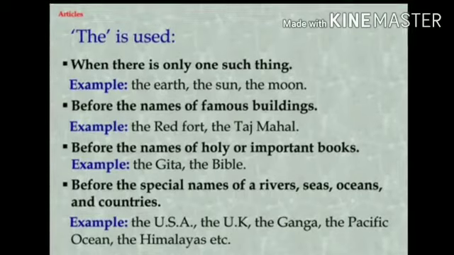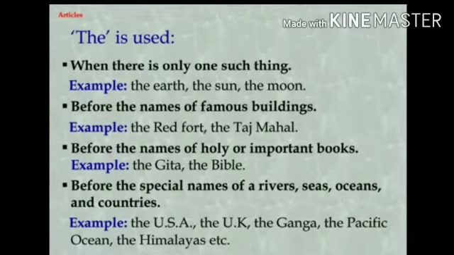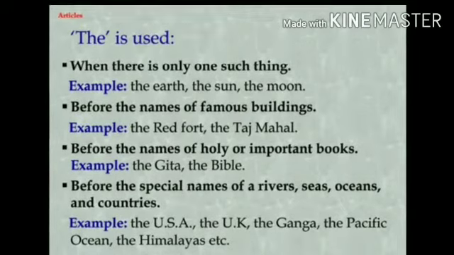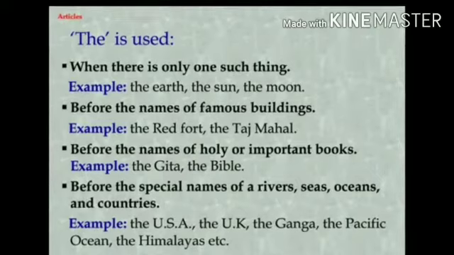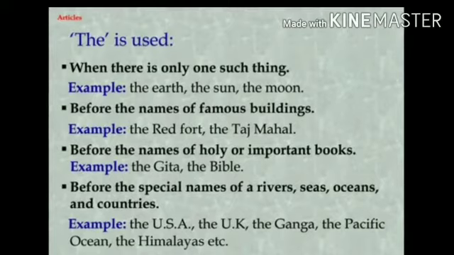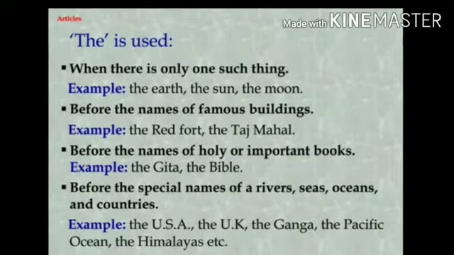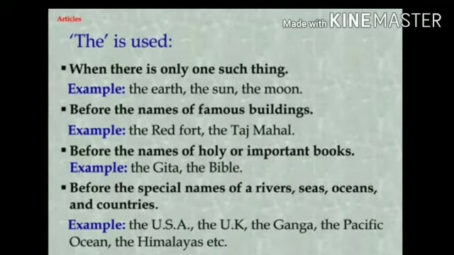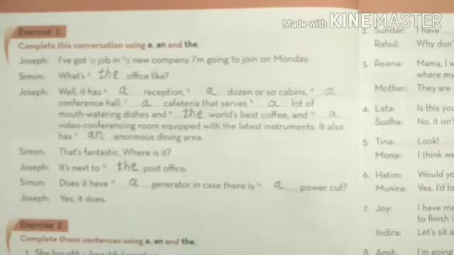Before the names of holy or important books. Example, the Gita, the Bible. Before the special names of our rivers, seas, oceans and countries. Example, the USA, the UK, the Ganga, the Pacific Ocean, the Himalayas.